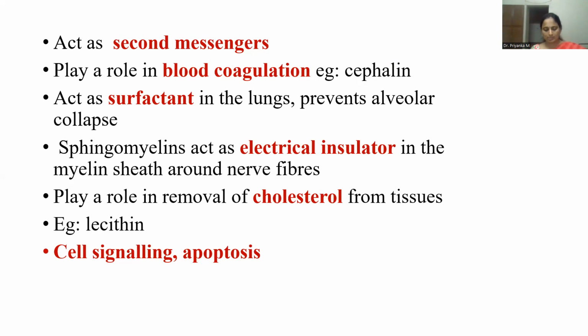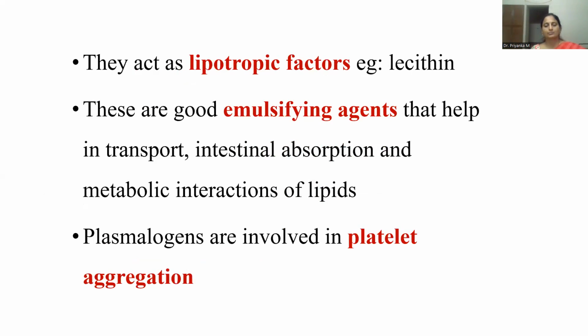They have a role in cell signaling and apoptosis. They act as lipotropic factors, mainly lecithin. They are good emulsifying agents. They help in the transport, intestinal absorption, and metabolic interaction of lipids. And plasmalogens play an important role in platelet aggregation.